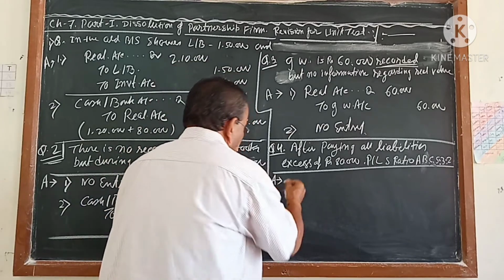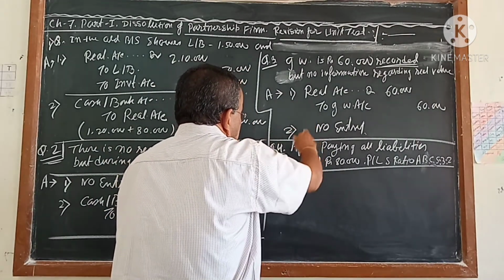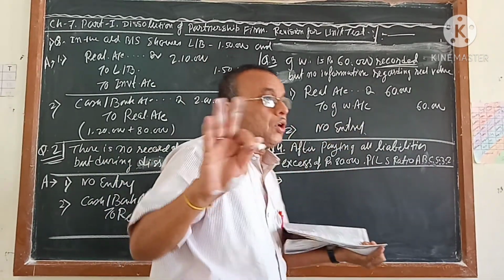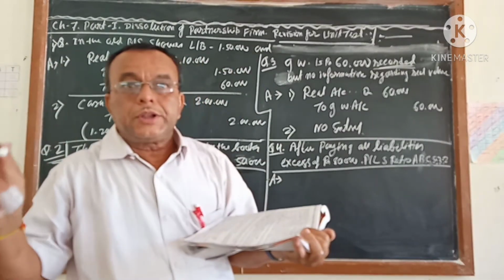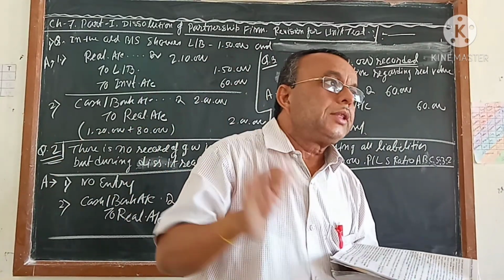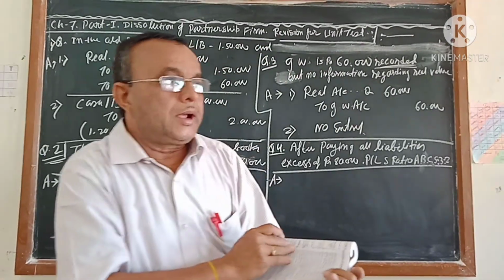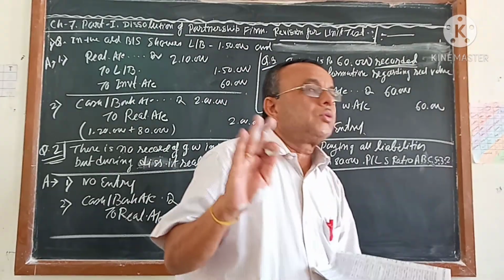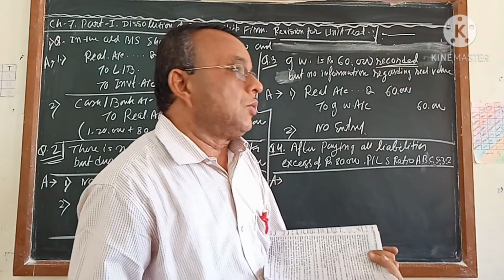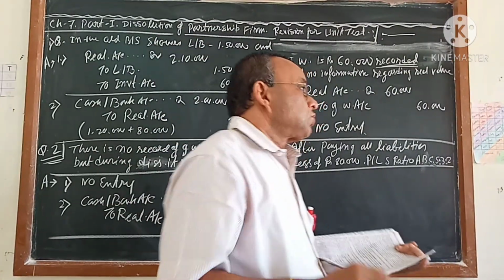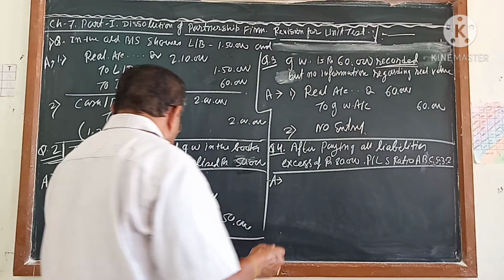First journal will not come. It is not like that every time. The first journal, second journal will not always be there, as with assets and liabilities. But here, the excess amount which you have to transfer to the partners' capital accounts is a profit, so the partners' capital accounts will be credited.